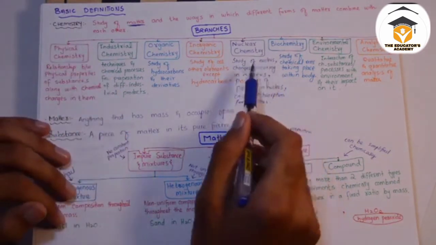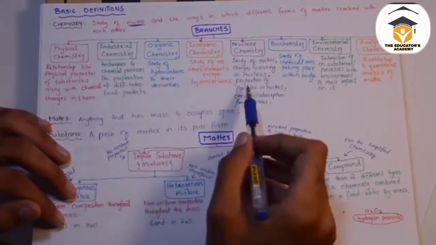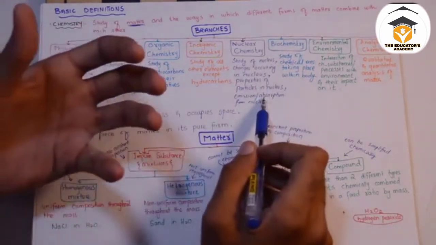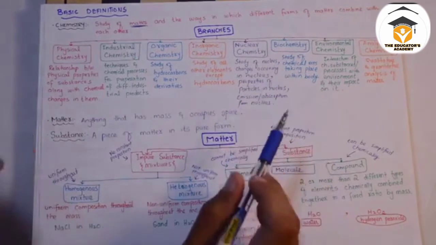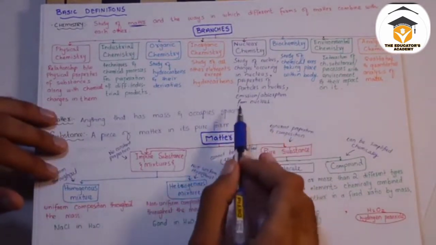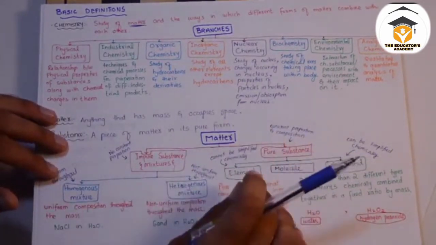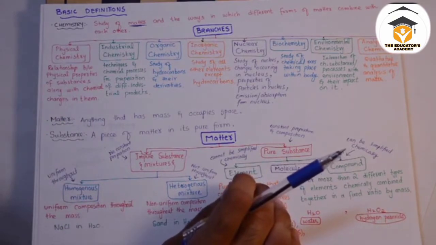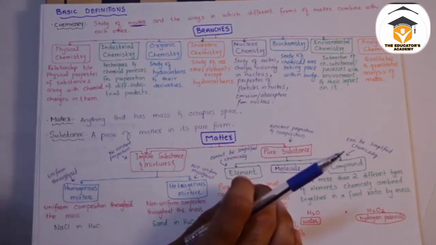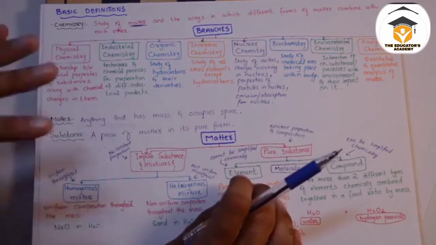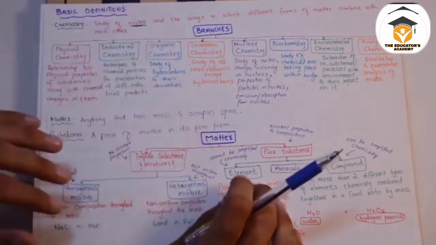So the study of the nucleus, changes occurring in the nucleus, the properties of the particles in the nucleus, that is protons and neutrons, and the emission and absorption of the radiation from the nucleus. As we know that radiations are absorbed and emitted from the nucleus, because of which electrons go out and come into the shells and all that. So that study is known as nuclear chemistry.